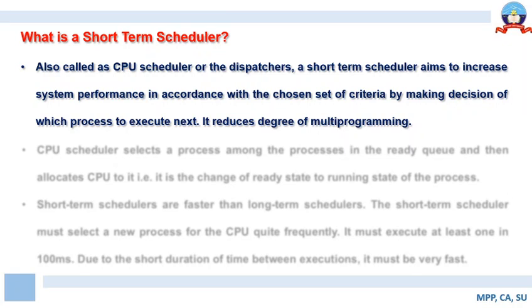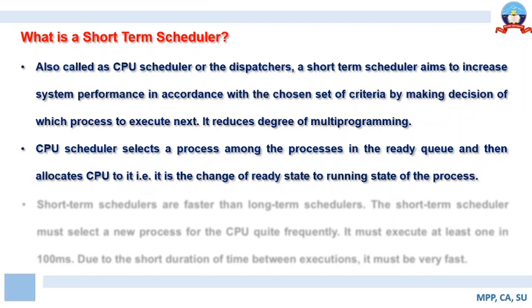So it reduces the degree of multiprogramming, right? This is also to be understood. It reduces the degree of multiprogramming. Now the CPU scheduler selects a process among all the processes in the ready queue and then allocates the CPU to it. This is a very important task that the CPU scheduler performs. So the CPU scheduler selects a particular job from the set of jobs in the ready queue and assigns the CPU to that job. That is, the process changes its state from the ready state to the running state.